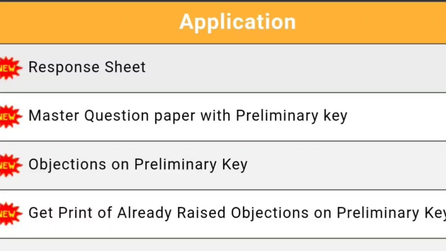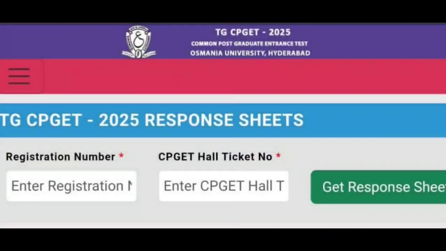To see your response sheet, your question paper and the answers you have attempted in the exam, you can click on the response sheet tab. Then you will find a page like this. You have to enter your registration number that you can find on your hall ticket and your CPGET hall ticket number. Then click on response sheet. Then you will get the response sheet.